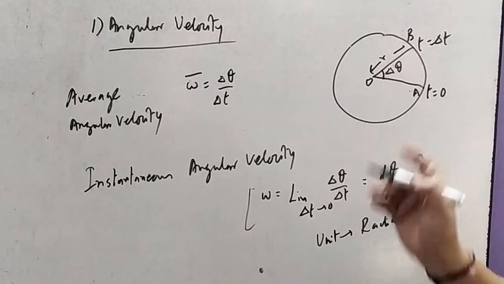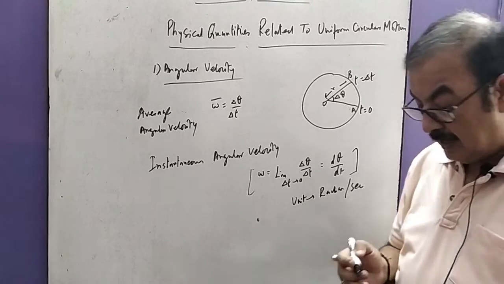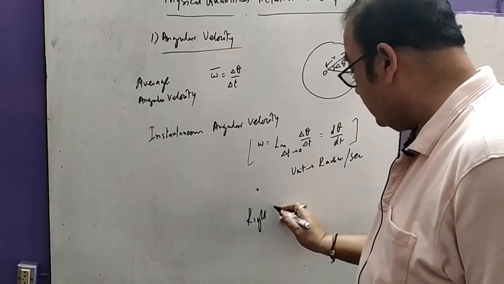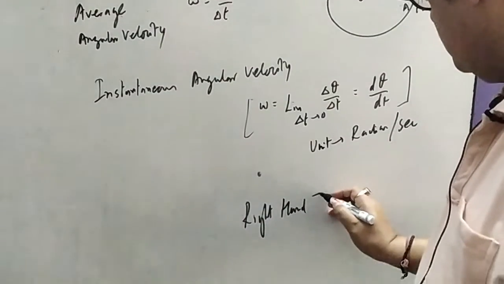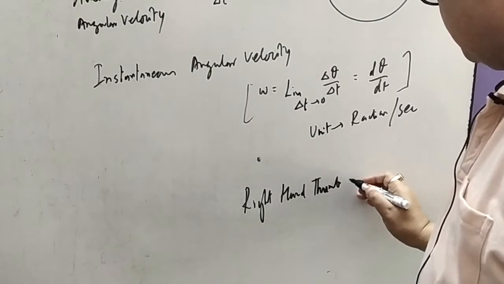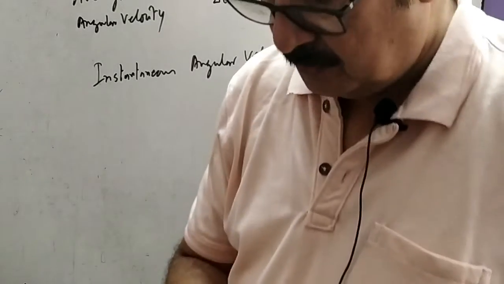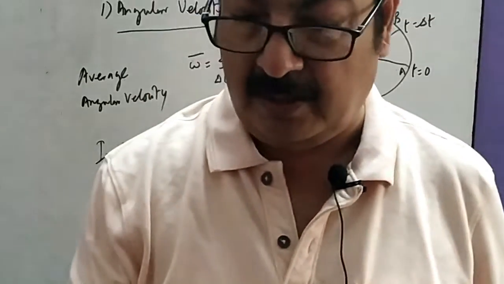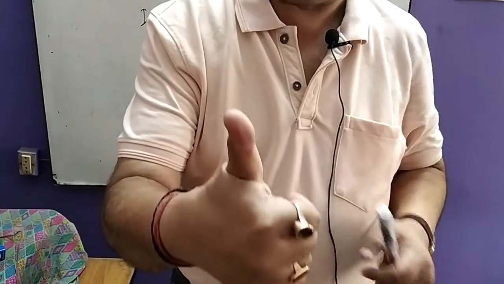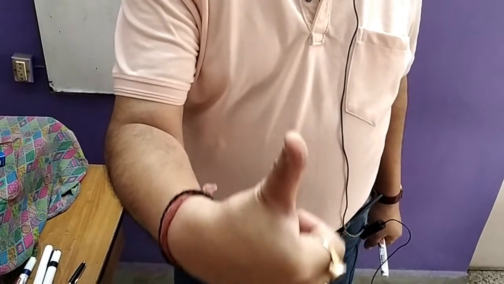Okay. It is a vector quantity. That is a very important thing. It is a vector quantity, and its direction is given by the right hand thumb rule or screw law. How? Suppose we know that this is the direction in which your body was moving along the circular path, and this will be the direction of this thumb. That will be the direction of your